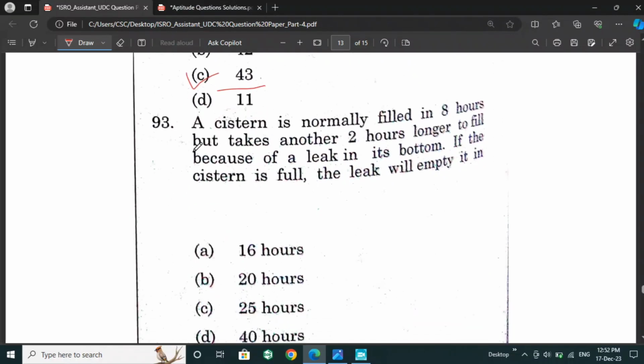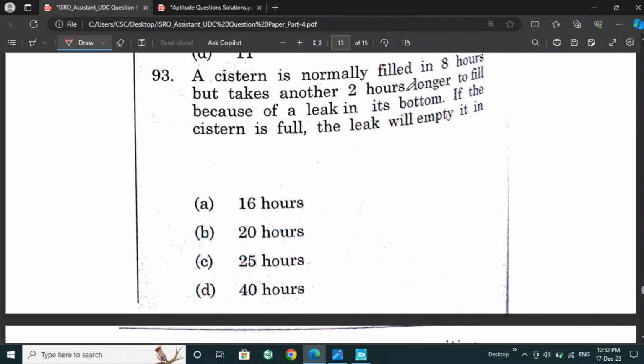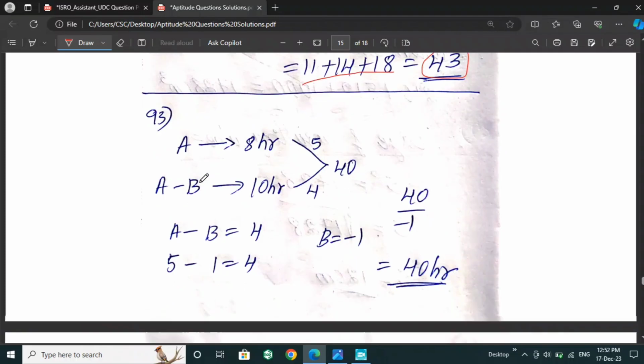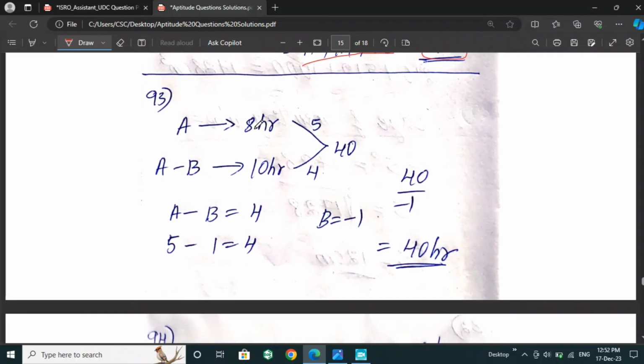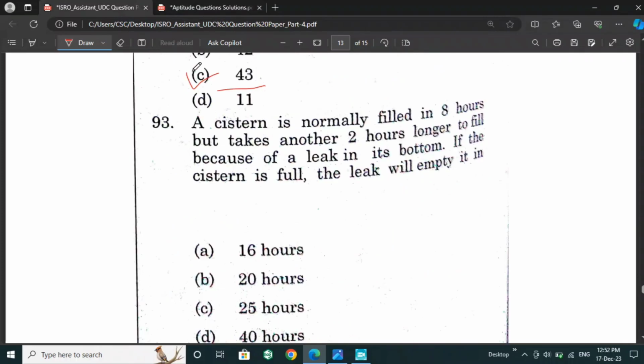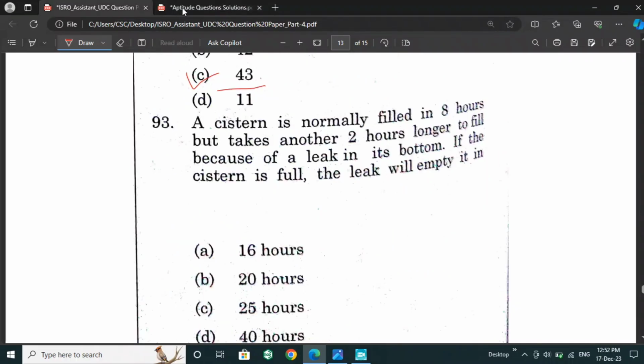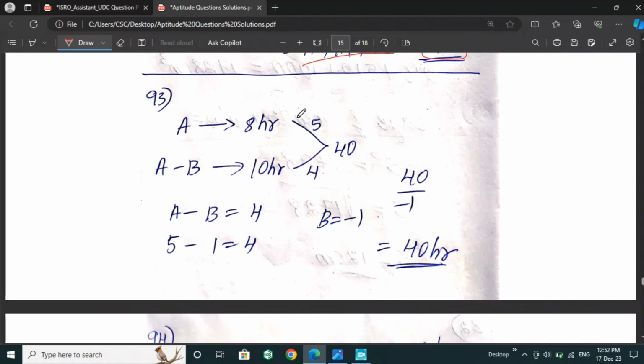Next, a cistern is normally filled in 8 hours but takes another 2 hours longer to fill because of a leakage in its bottom. If the cistern is full, in how long will the leak empty it? For this question, pipe A fills in 8 hours, and A minus B takes 10 hours, so 2 extra hours are taken to fill. So we get efficiency as 5 and we take the capacity of the tank as 40.